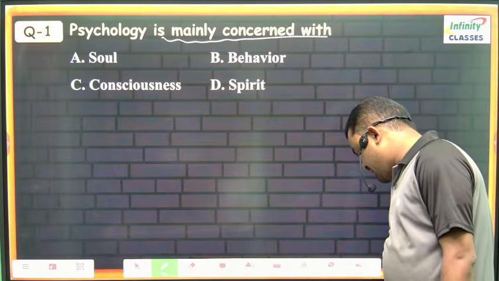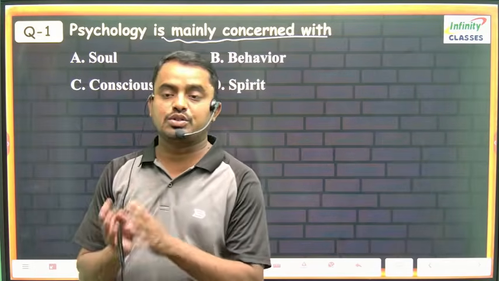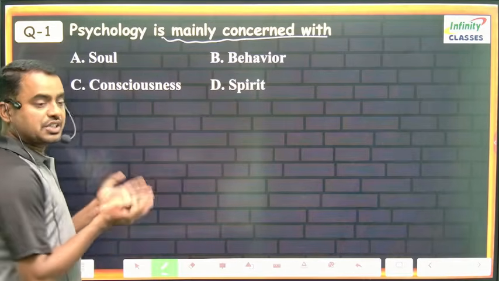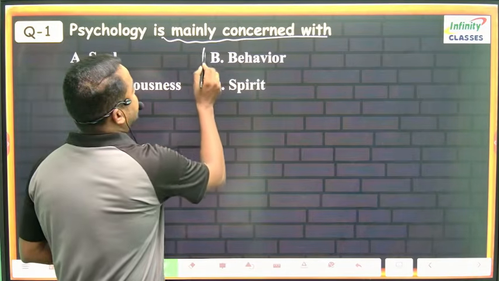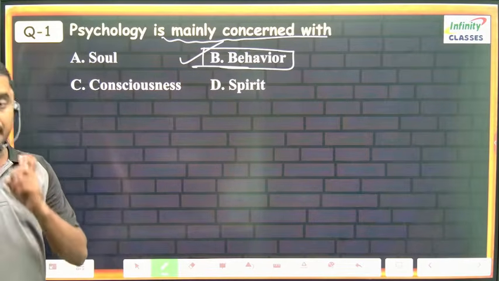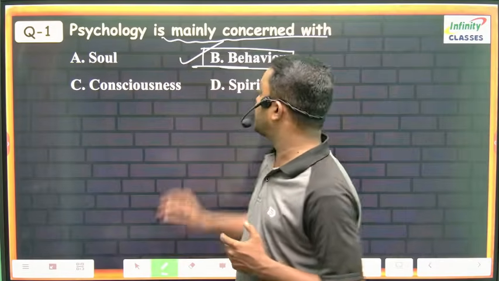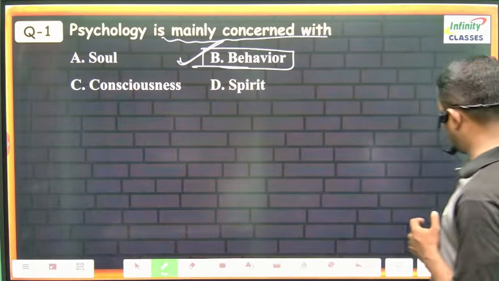See here, almost all answers are very similar. The soul is lost, then the mind is lost, consciousness is also lost. So now it retains behavior. So the correct option is behavior. Psychology is mainly concerned with the behavior of a person. So the correct option is B, behavior.